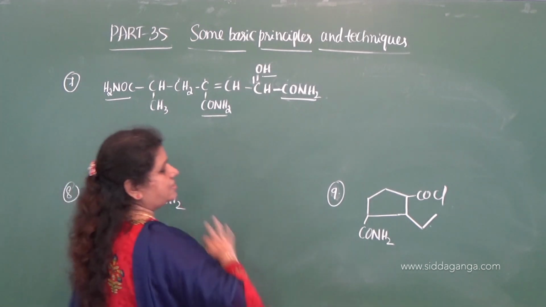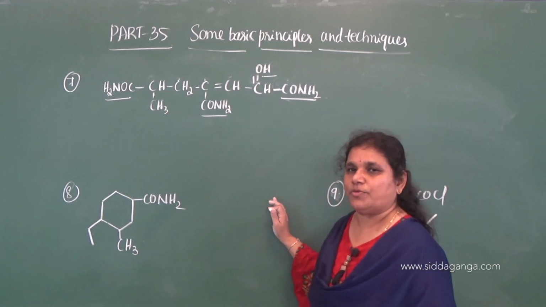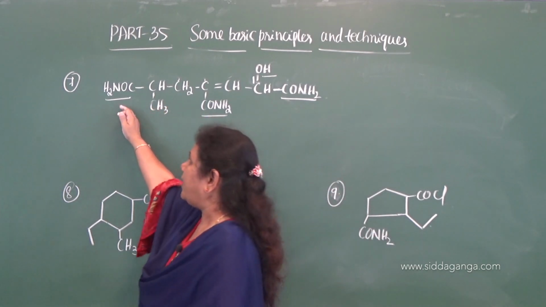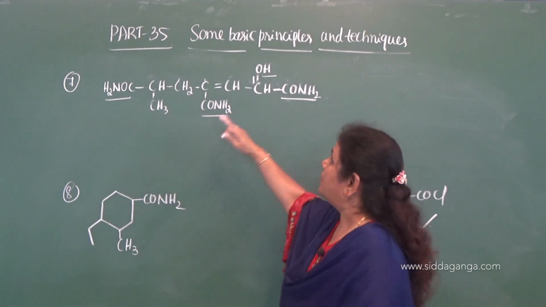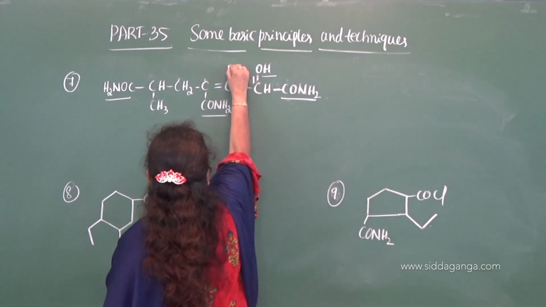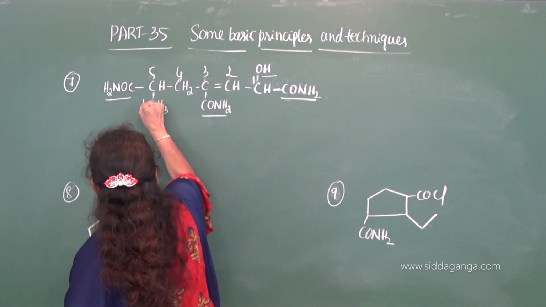Okay. So, this is the mistake that we can make while naming such compounds. So, remember, when more than two identical carbon containing terminal functional groups are present, we should not give the locant to the carbon, 1, 2, 3, 4, 5, 6.